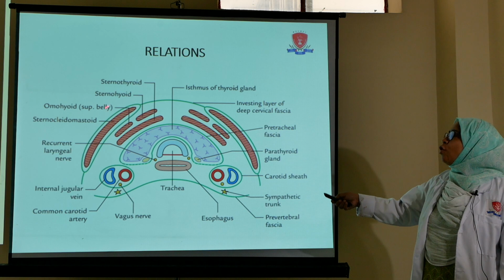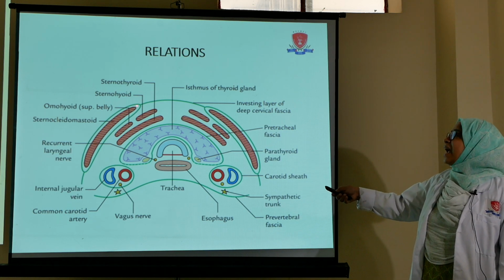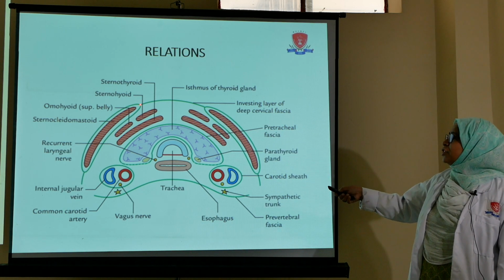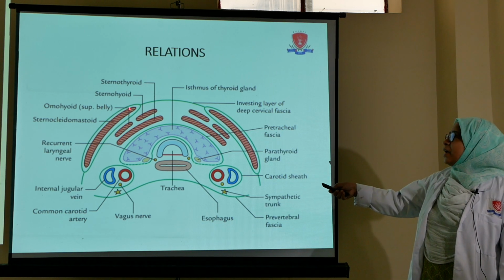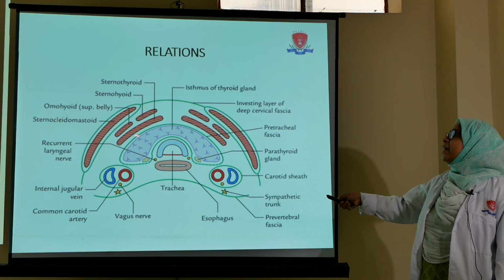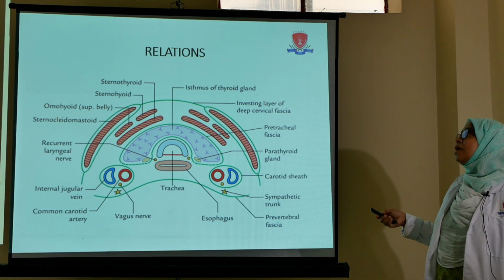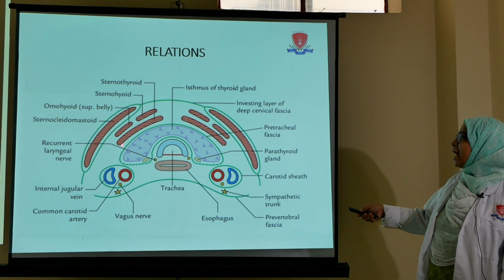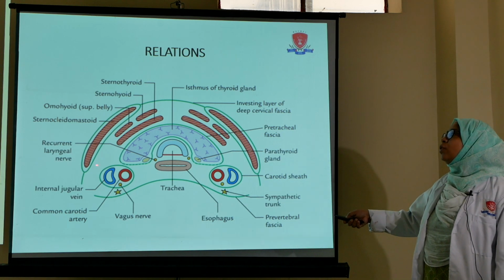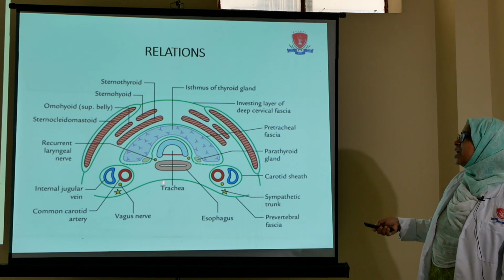And in front of all these muscles there is another muscle, that is the sternocleidomastoid muscle, which crosses all these muscles, and the anterior border of this muscle is related here. So basically this lateral surface is related to the muscles sternothyroid, sternohyoid, superior belly of omohyoid, and the sternocleidomastoid muscle. Now we will discuss the posterolateral surface.